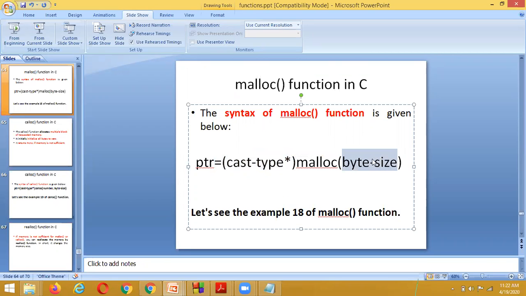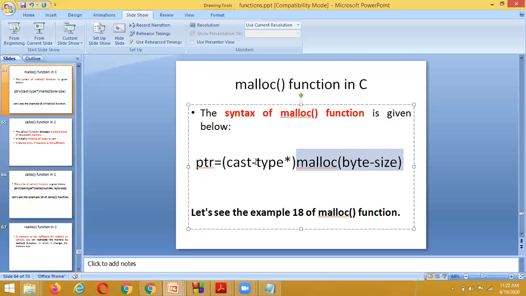And what is the parameter we pass to the malloc function? We pass the byte size. The memory that has been allocated is converted to the targeted type, since we want to assign the memory to the pointer variable.